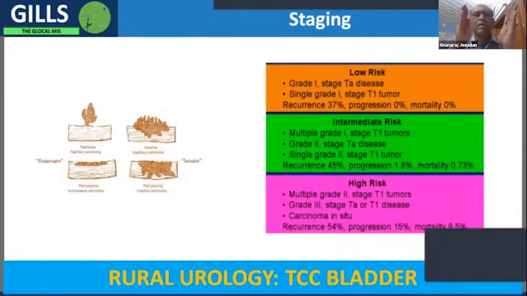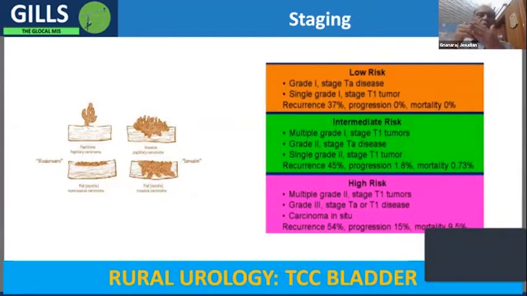But what is important to remember is that if it is confined within the transitional epithelium, it's a low risk of spreading. If it is just in the urothelium or transitional cell epithelium, the recurrence is about 30 to 40%, where there's hardly any progression or mortality associated with it.